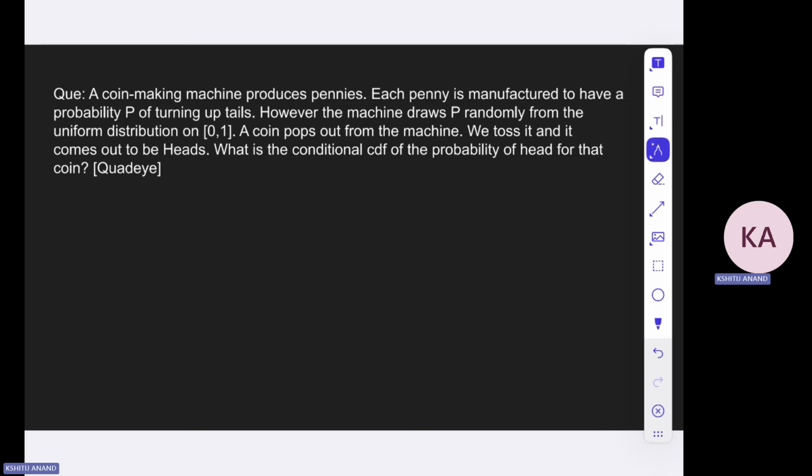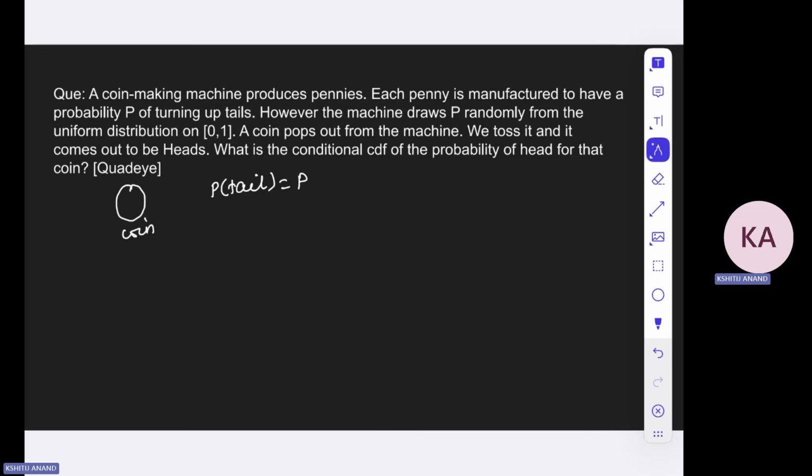Now let us discuss this particular question. Okay, so a coin making machine produces pennies. Each penny is manufactured to have a probability P of turning up tails. Okay, so this company makes coins, and the probability that you get a tail is P. So the probability that you get tails in this particular coin is P.